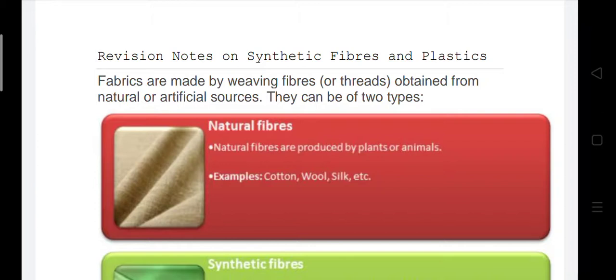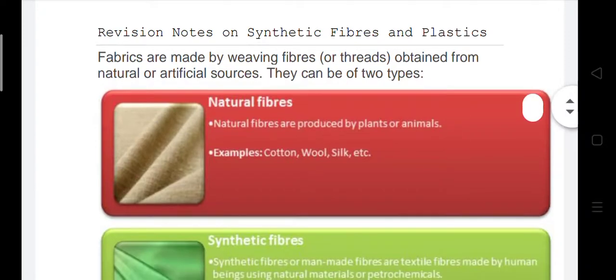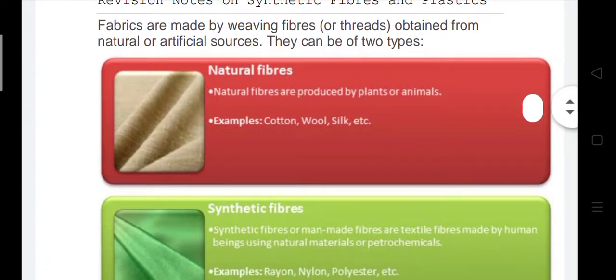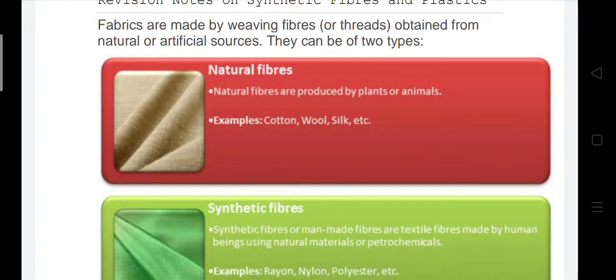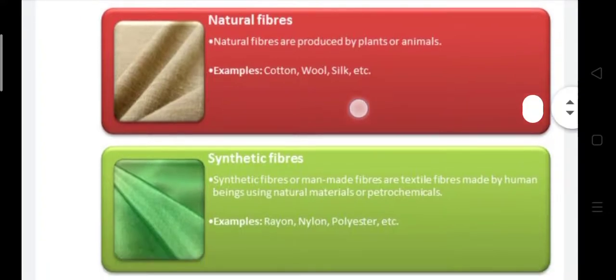Fabrics are made by weaving fibers obtained from natural or artificial sources. They can be of two types. First one is natural fiber. You also know about natural fiber. Natural fibers are produced by plants or animals. For example, cotton, wool, silk, etc.